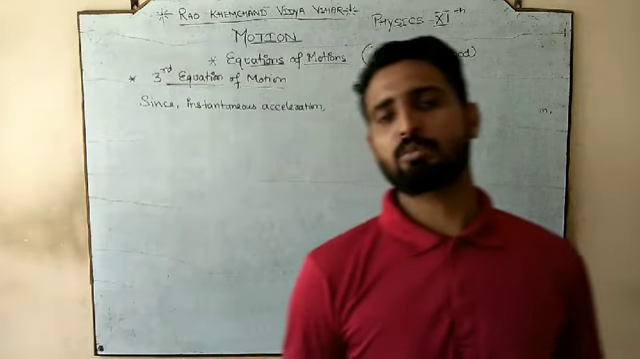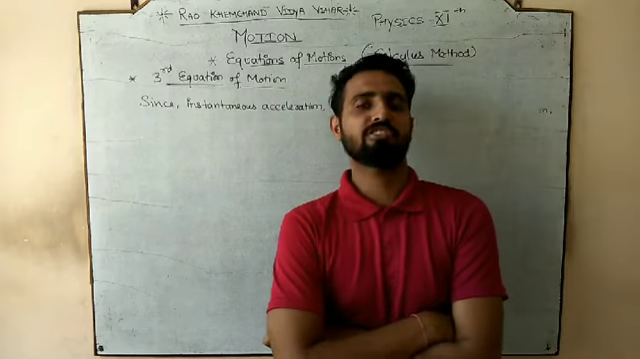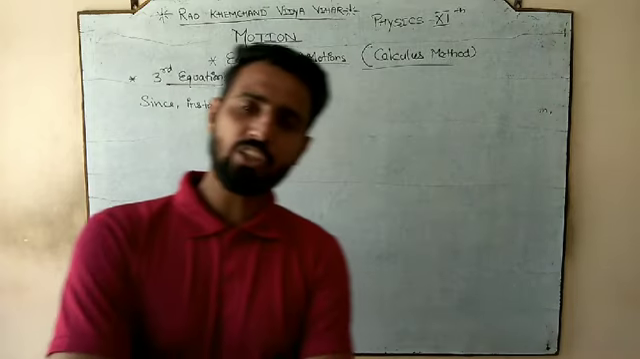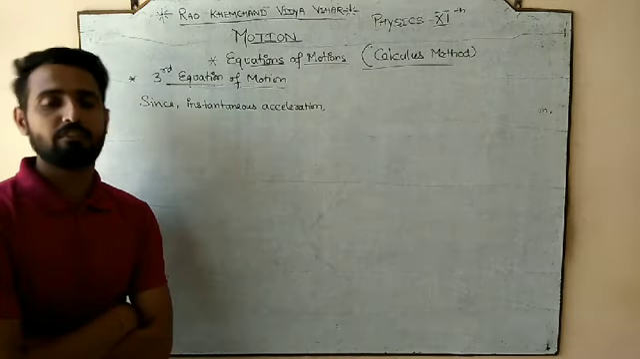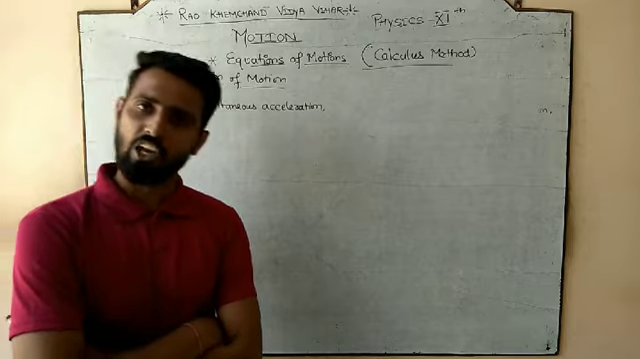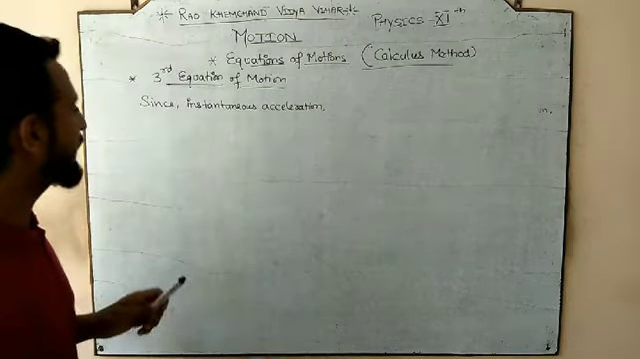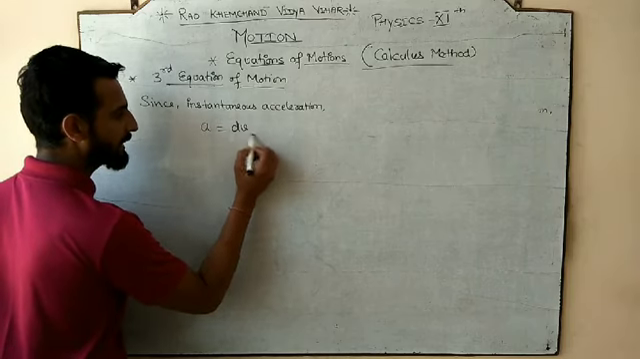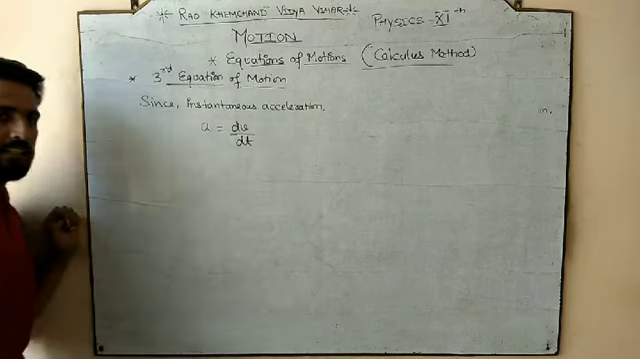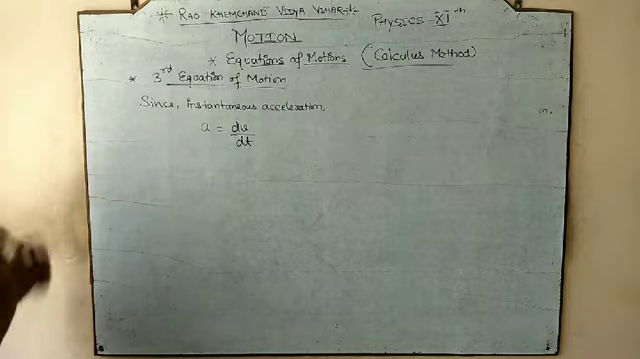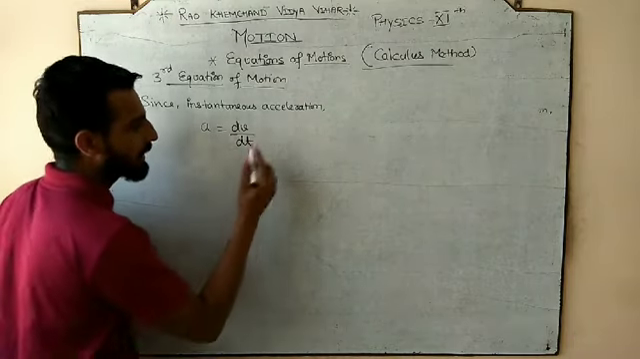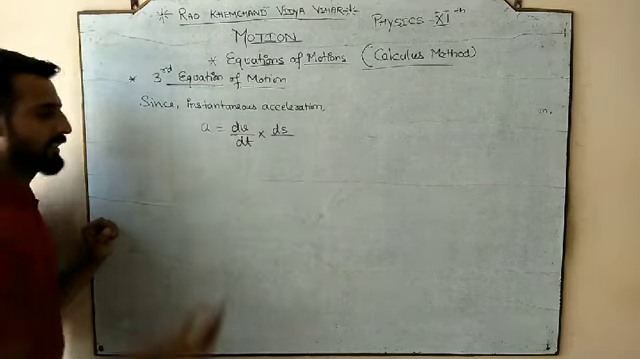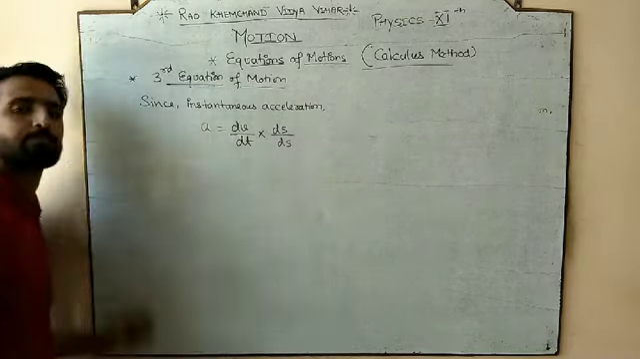For the first equation of motion, we have to use the definition of instantaneous acceleration, a is equal to dv by dt. For the second equation of motion, we have to use what? We have to use the instantaneous velocity. And for the third, we are again using instantaneous acceleration, which is dv by dt. But here we have to do something exceptional. What would happen if I multiply with ds and divide with ds?